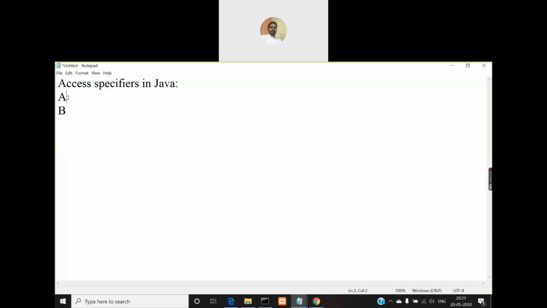So the second class which is acquiring all the members is called a subclass. And the class which is giving its properties, that means the parent class, is called the superclass. So A will be called the superclass, which is nothing but in general the parent. Okay, and B is called the subclass, which we can call the child class. Okay, that is a child.